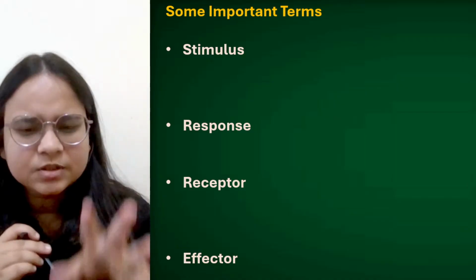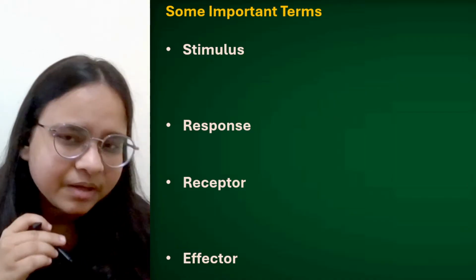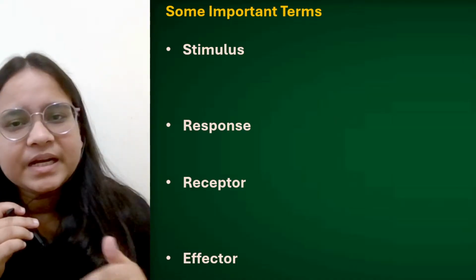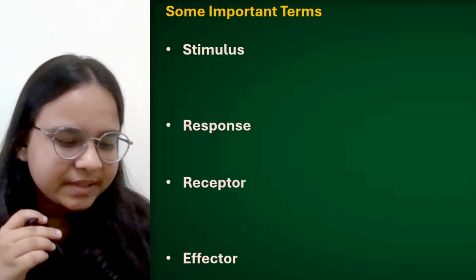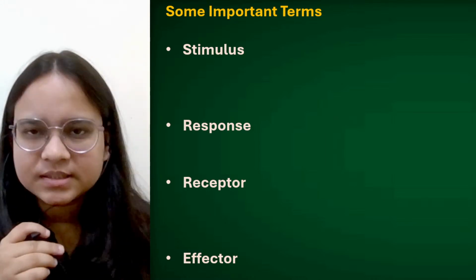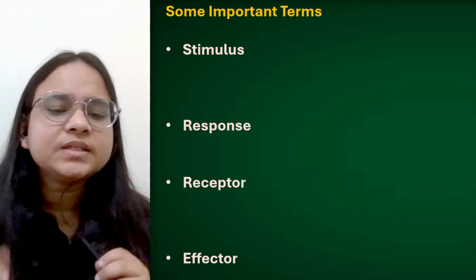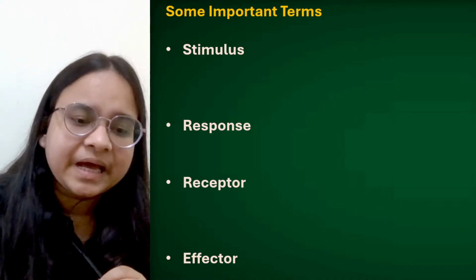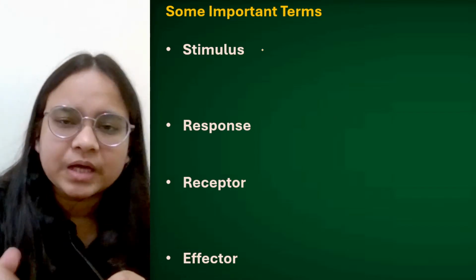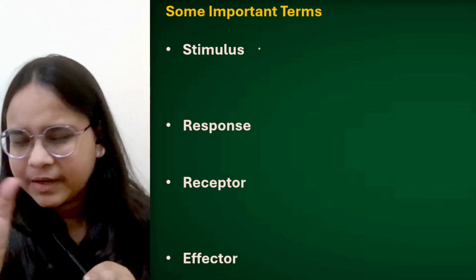Now before we start with the chapter, there are certain small terms जो कि हम लोग already class 8 में, when we were in standard 8, we have already studied all these terms, but we need a revision of all these terms. So let's take a little bit of time and just revise these terminologies. So first, what is stimulus? Any change in the environment, any sudden change in the environment is nothing but a stimulus. So I'm just writing in a very short way.